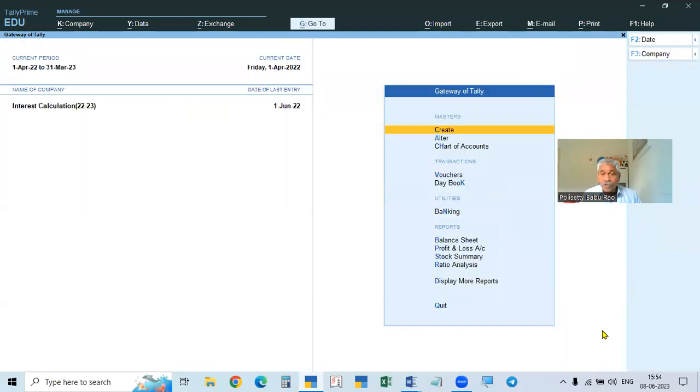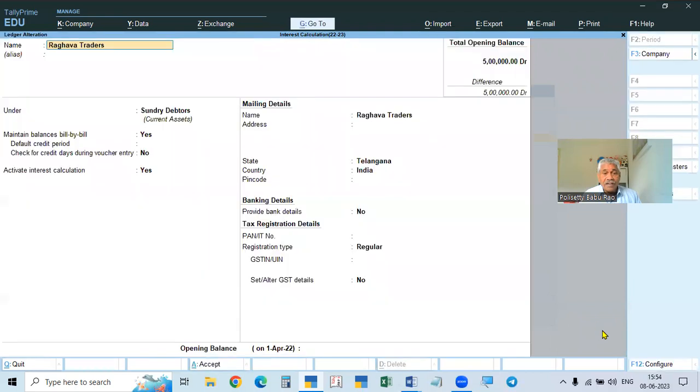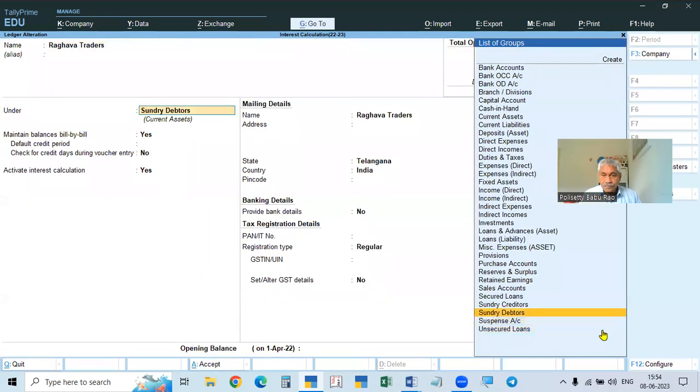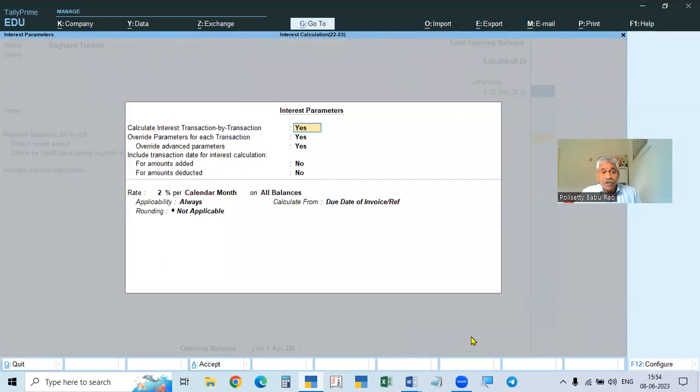Now, as I told you already, go to the ledger, go to Raghava Traders. Here, always means as per the other requirements. If days are given, the due date will come into account. Otherwise, the date of the invoice will be the due date. If you want to give the number of days, you can give it here also, if you have not given it in the invoice.